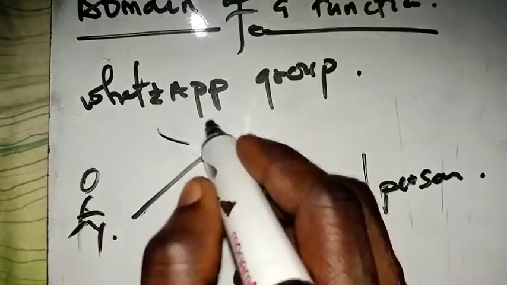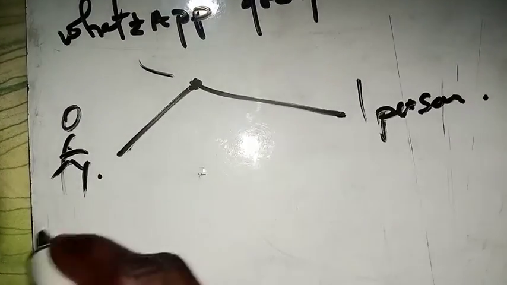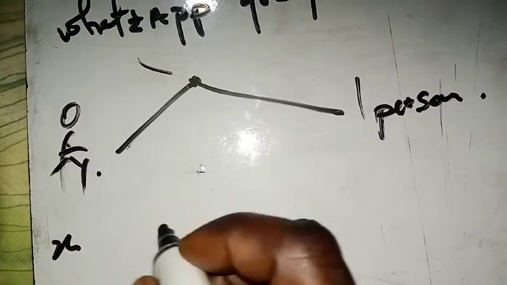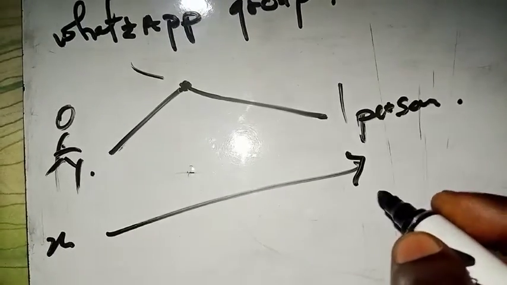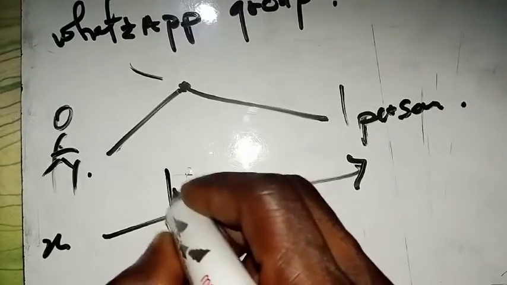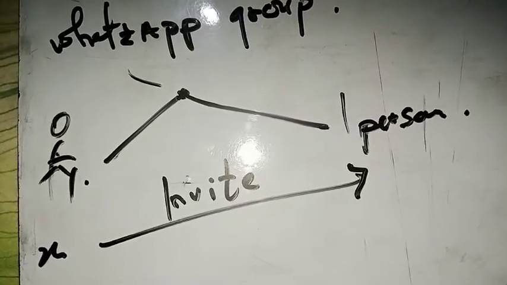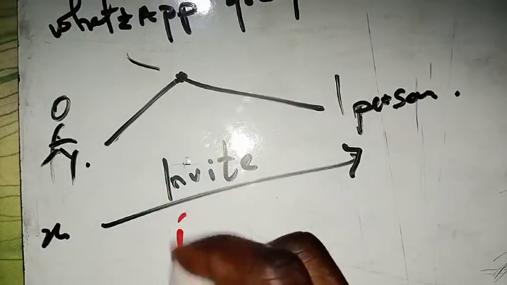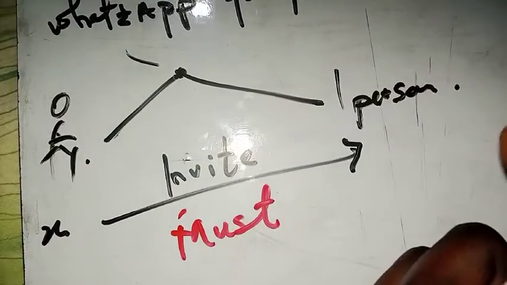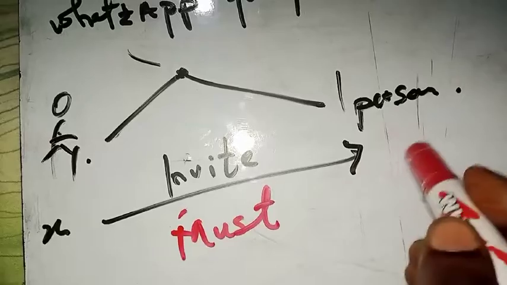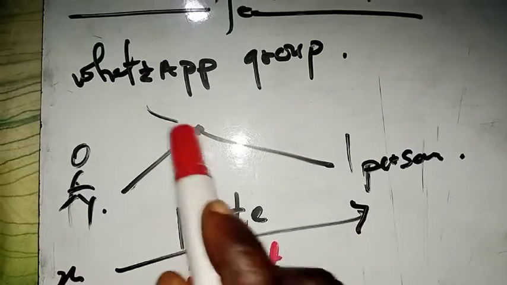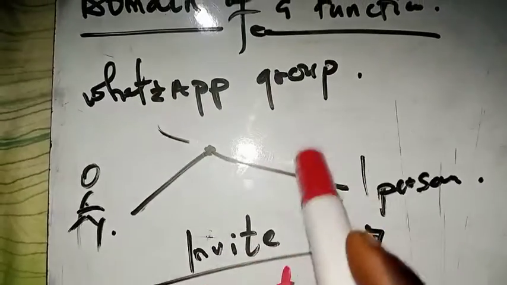Now the WhatsApp group here will be our function. The x here, you who want to join that group, will be the x. So we are calling it a domain. Once this is a domain, it means that we are going to produce another person, or you are going to invite another person here. So the word here is you must. It's very, very important. You must invite another person to join the group. If you cannot invite anybody to join that group, you cannot qualify to be a member of this WhatsApp group.